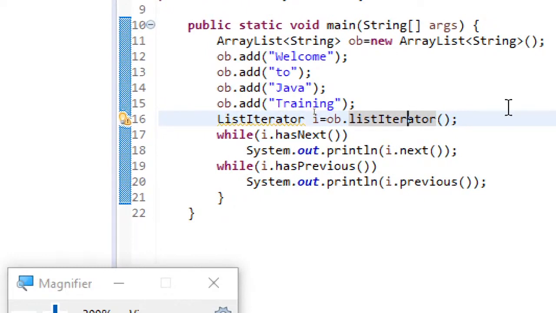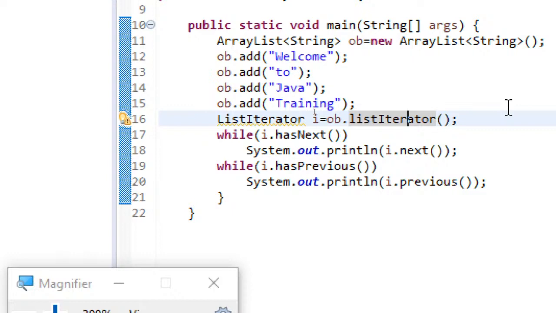And ListIterator, basically we will be using it when we are interested to traverse the list in reverse order, because it has methods like hasPrevious and previous. So hasNext will check if there is a next element, next will return the next element.